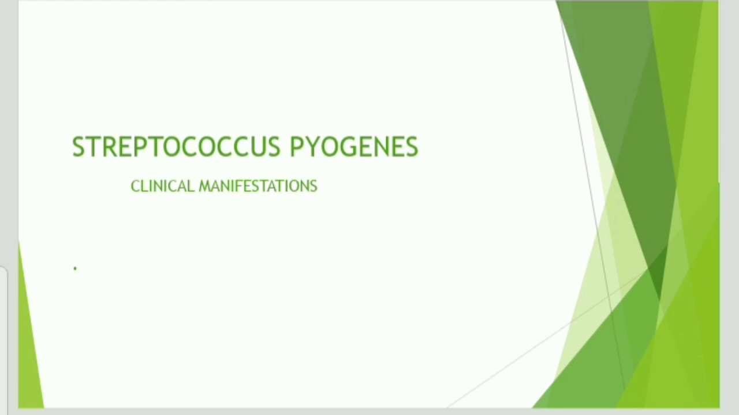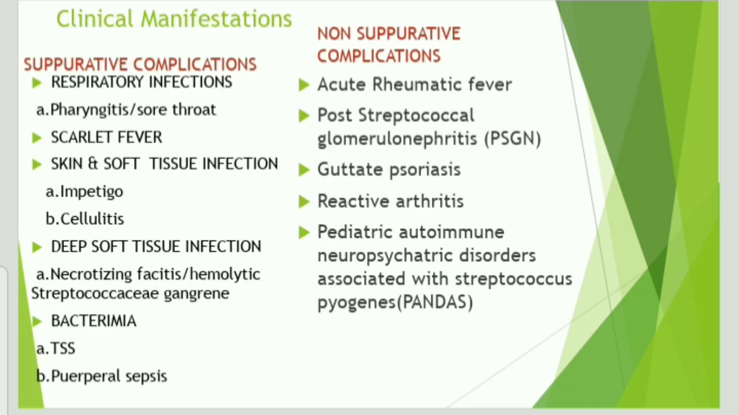In this video, let's discuss the clinical manifestations of Streptococcus pyogenes. The clinical manifestations can be divided into suppurative complications and non-suppurative complications. Suppurative complications: the first one is respiratory infections, that is pharyngitis or sore throat.